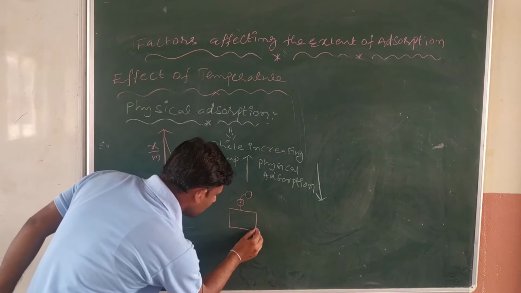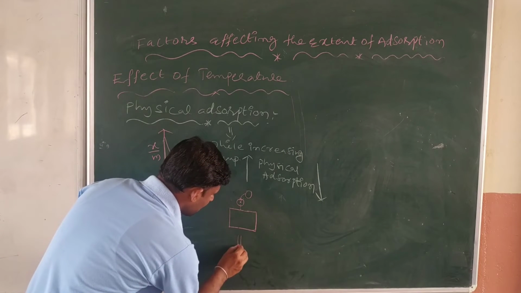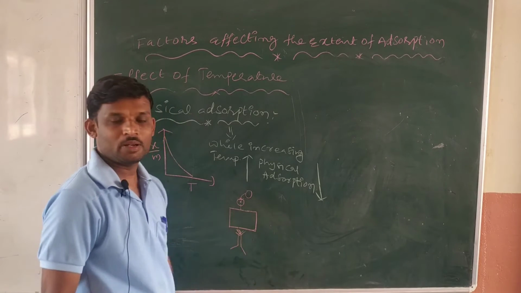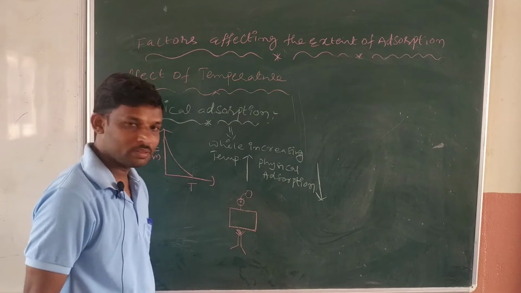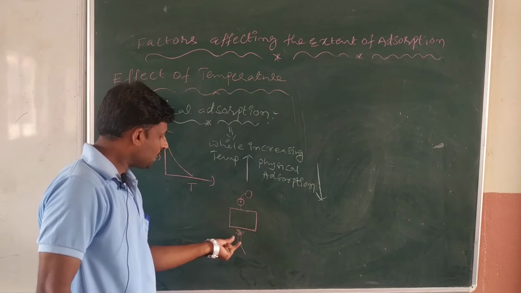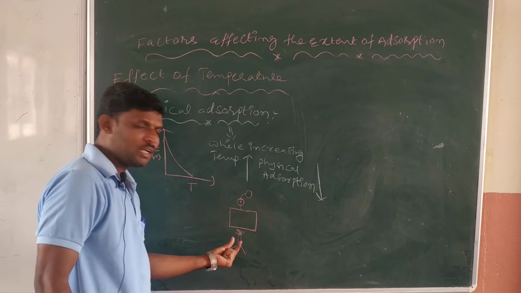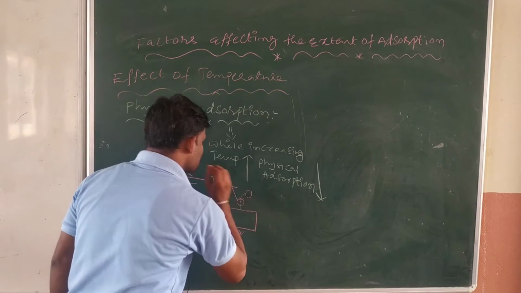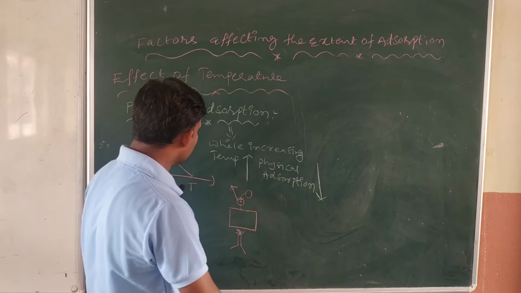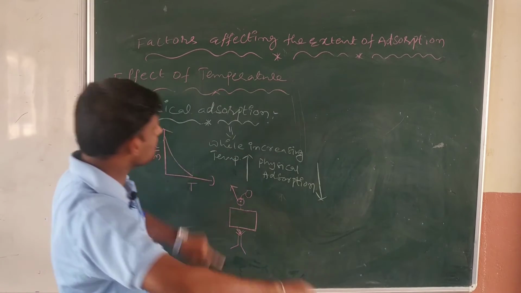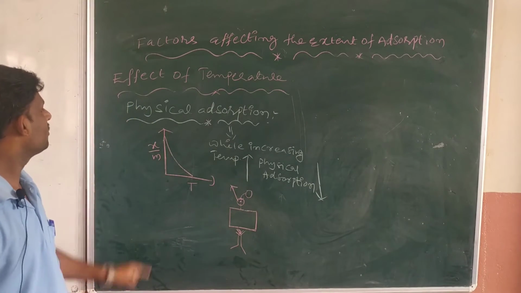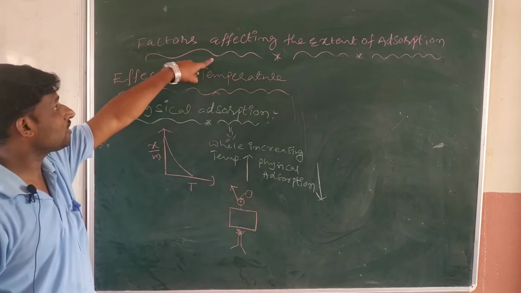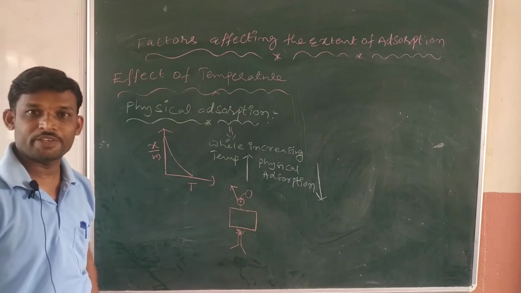When I give a little bit of temperature, when I heat up somewhat, the molecules can start to escape from the surface. Am I right or not? So while increasing the temperature in physical adsorption, the extent of adsorption decreases.